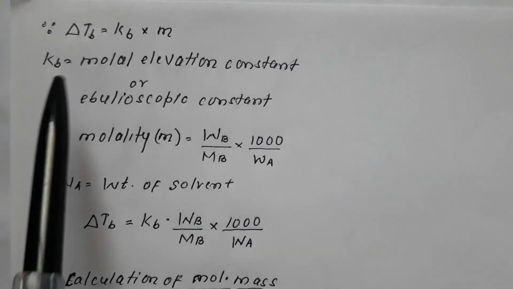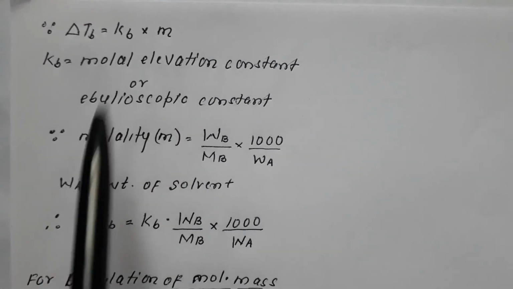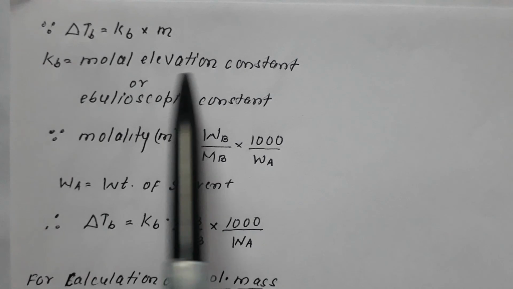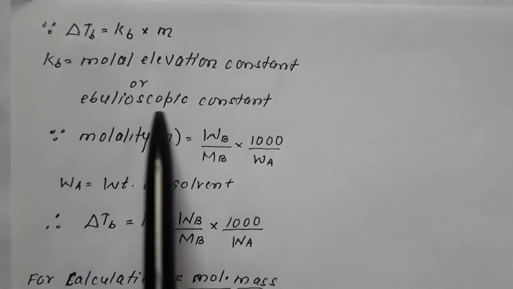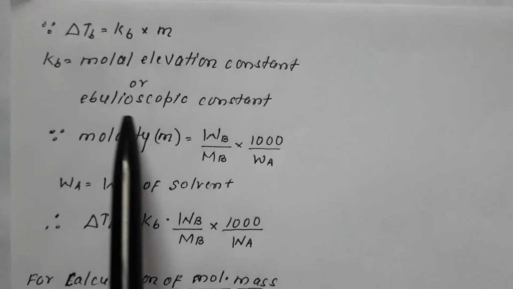Now, del TB is equal to KB into m, where KB is the molar elevation constant, also termed the ebullioscopic constant. Ebullio means high temperature.